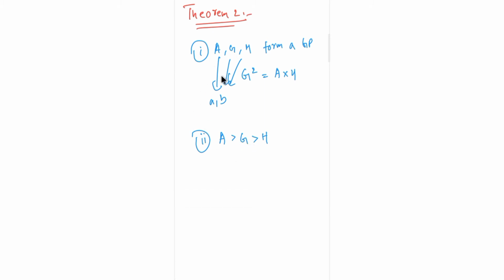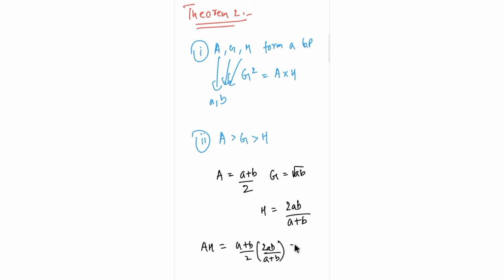For the first point, A is a plus b by 2, G is root ab, and H is 2ab divided by a plus b. I hope you guys know all these formulas. So you just multiply A into H. A into H is a plus b divided by 2 into 2ab divided by a plus b. So it's ab, which is nothing but G square, right? So this is an easy proof. It's not an important theorem, but you can use it. You'll find any number of problems where you'll be using this theorem.